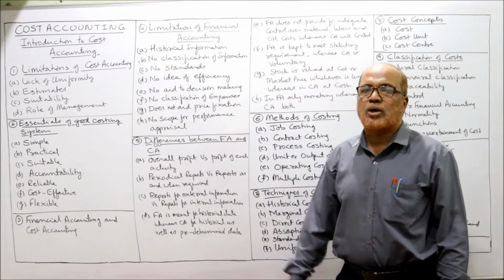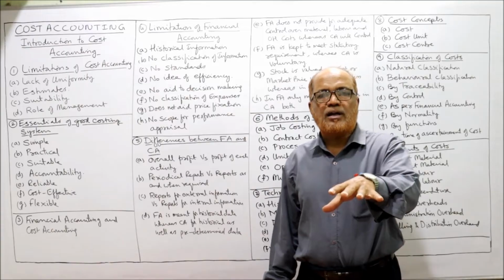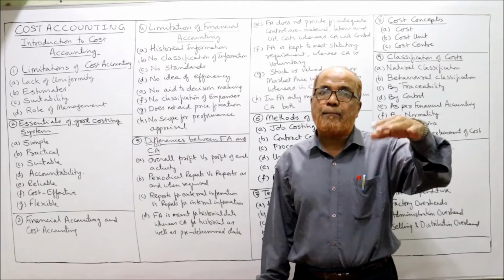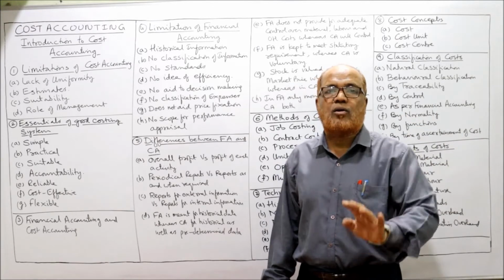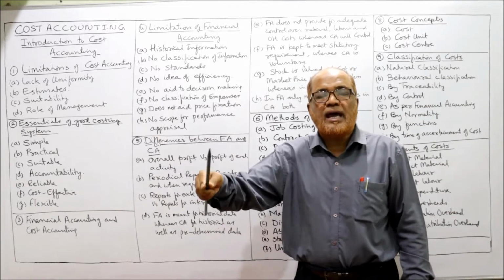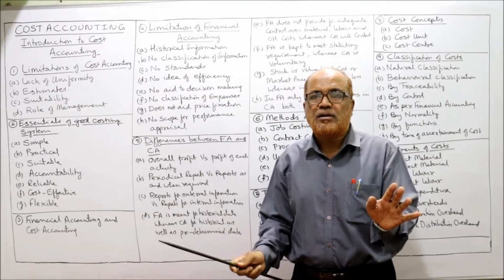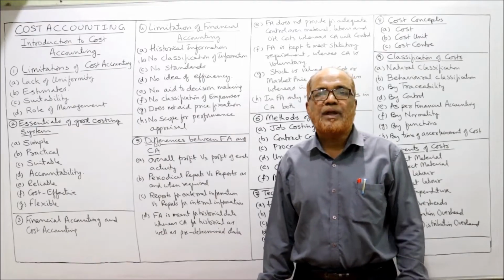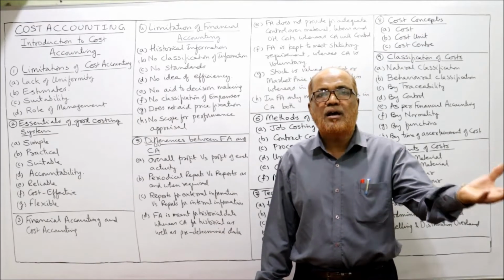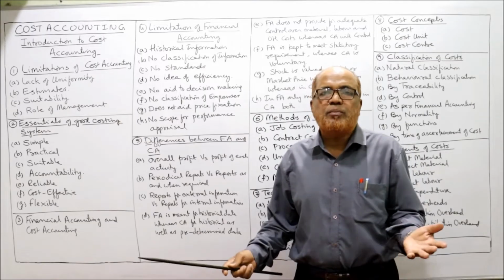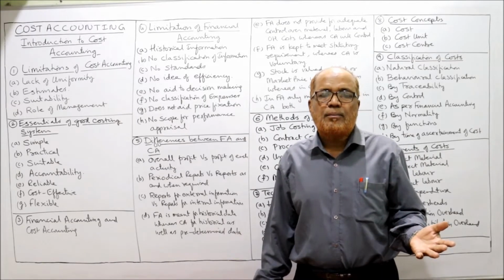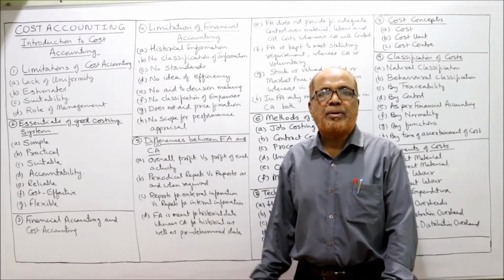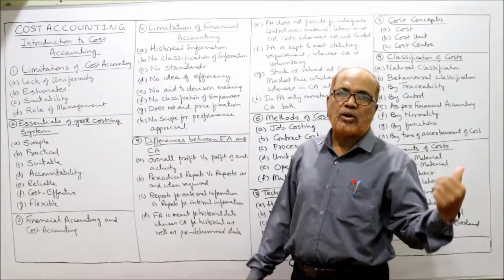The first limitation, historical information. In financial accounting, the recording is made of historical data. Whatever happened in the past will be recorded. That means the future expected transactions will not be recorded. So that's why financial accounting is called post-mortem accounting. That means the expenditure is already incurred, now we are recording. So it will not be of much help to the management. Management requires accounting data for the future also. But financial accounting will give information only about the historical.